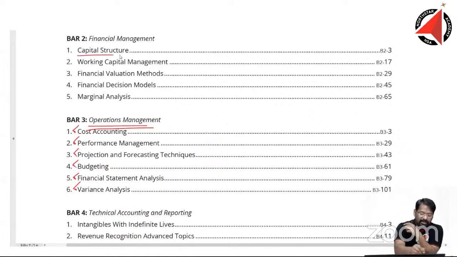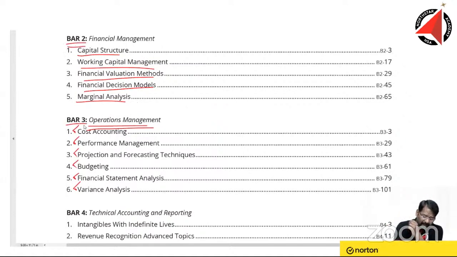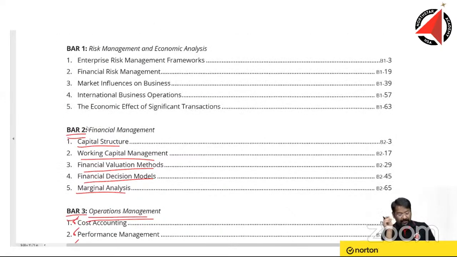If you look at capital structure, working capital management, financial valuation methods, financial decision models, margin analysis, very similar and very interesting topics. None of these topics can ever frighten you. I don't think you should be worrying about BAR 2 and BAR 3. Both are very practical, very interesting topics.